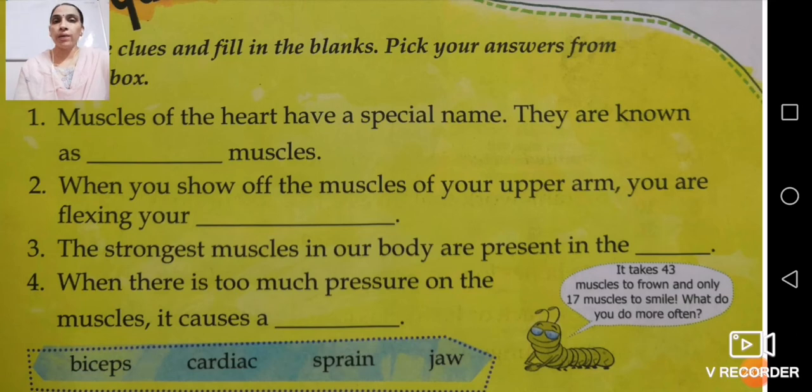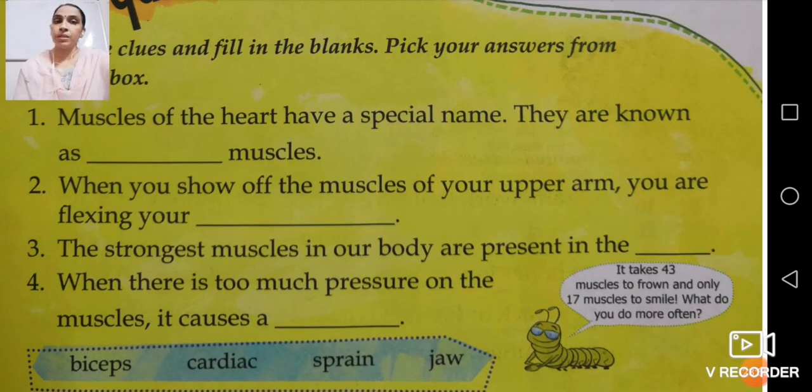Sometimes you have all heard that somebody has got a cardiac arrest. What do you mean by cardiac arrest? It means their heart stopped working. Fine, that is your cardiac. So muscles of the heart have a special name. They are known as cardiac muscles. Cardiac muscles, C-A-R-D-I-A-C.